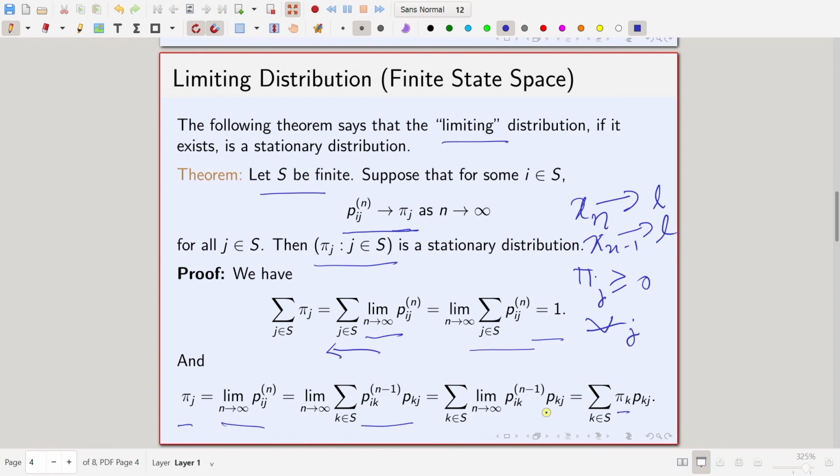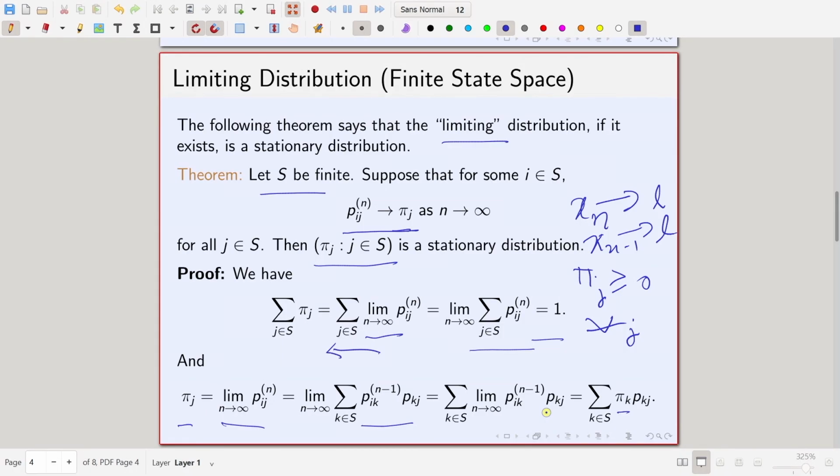So, for a finite state space, this actually gives you a way of finding a stationary distribution, right. If you can find the entries of the nth transition matrix, and you can take the limit of each entry, and if the limit exists, that gives you a stationary distribution.